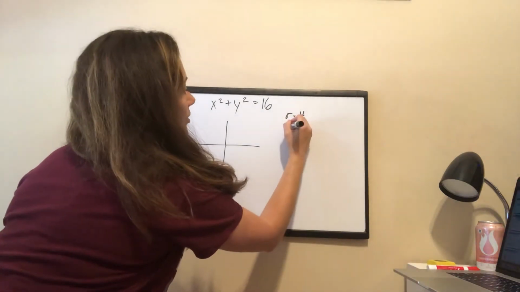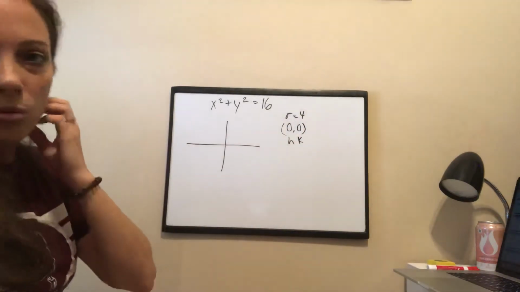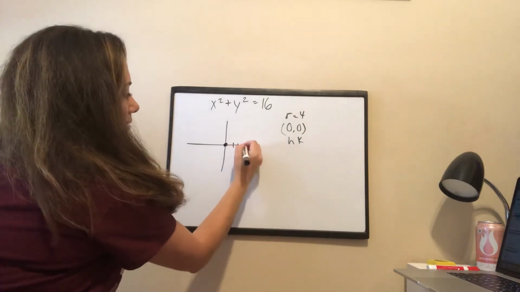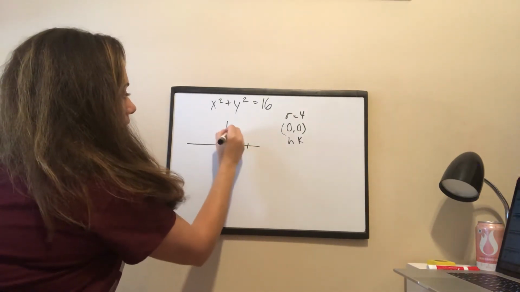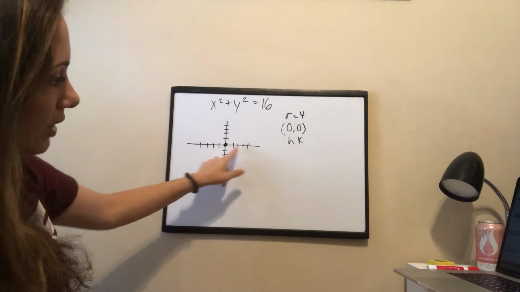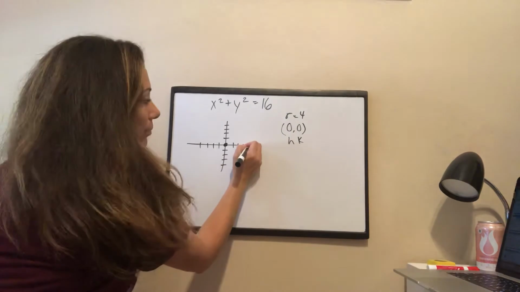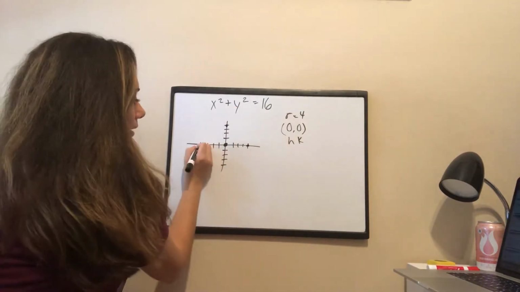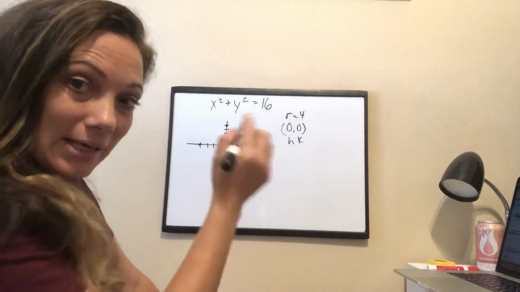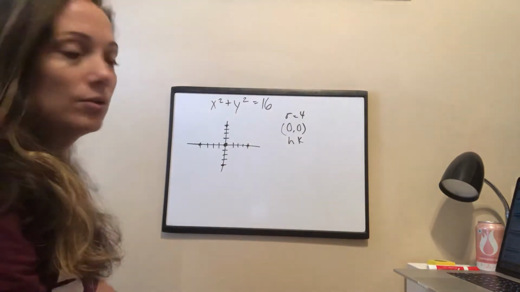So the center of this circle is at 0, 0. And I'll show you another example where we pull an h and k. So my center is at 0, 0. And my radius goes 4 in every direction on the x and y axis from that center. So I know that these are 4 easy to find points on my circle. Now if I'm good at sketching and I can connect those with a nice smooth arc, hopefully you're better than I am, that's all you have to do to graph your circle.